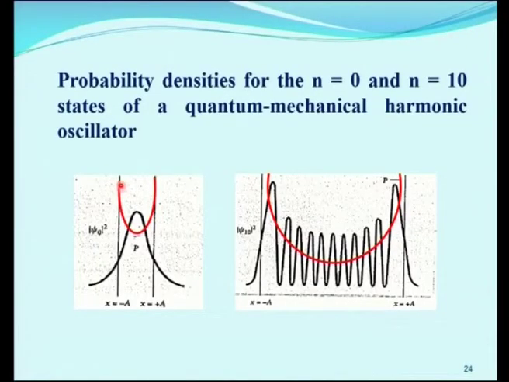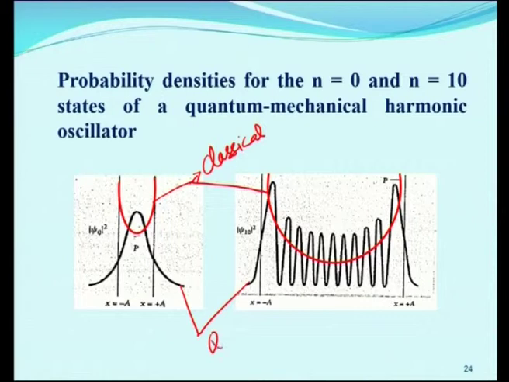Here this red color curve refers to the classical harmonic oscillator, and this black color curve is quantum.